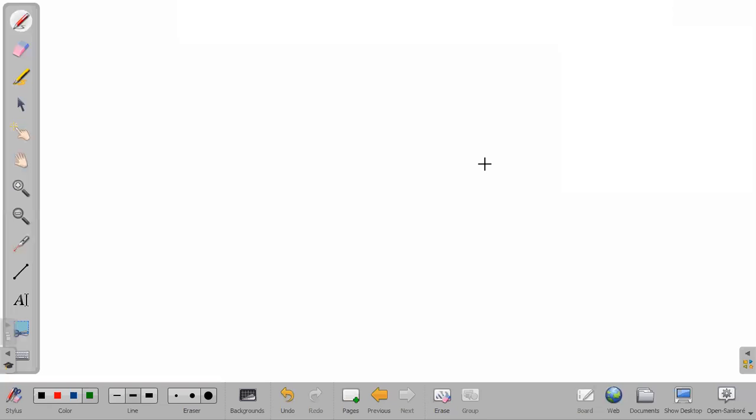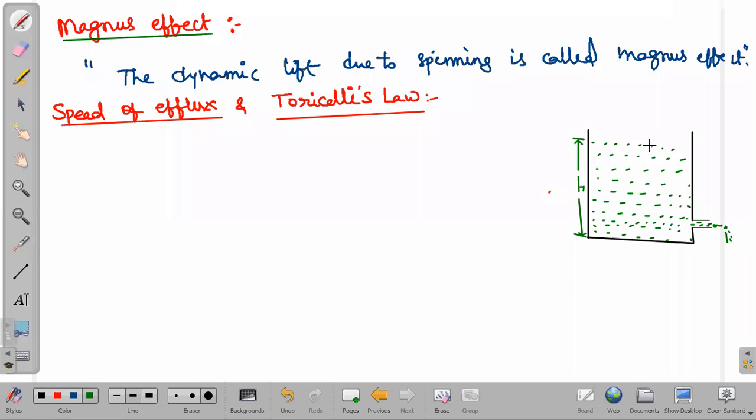So we consider a liquid in a container, and as per Torricelli, the speed of efflux is the speed of the liquid coming out at some depth. Approximately, we consider this point to be almost below, and we can take the depth as h itself. Atmospheric pressure also acts here.